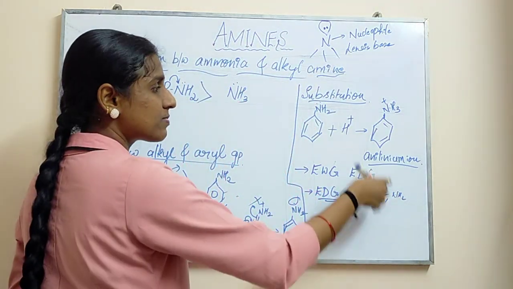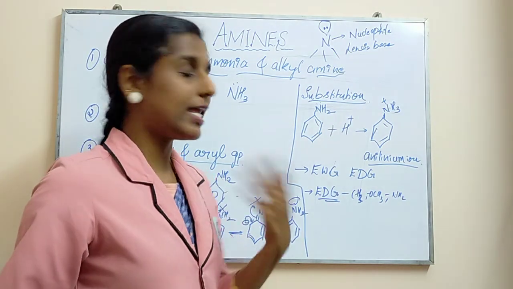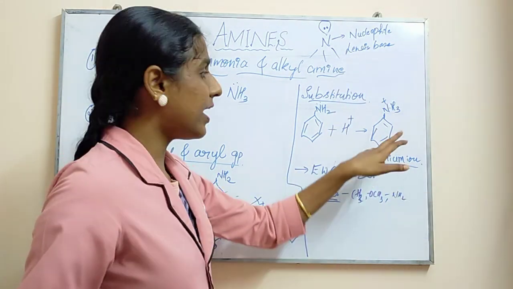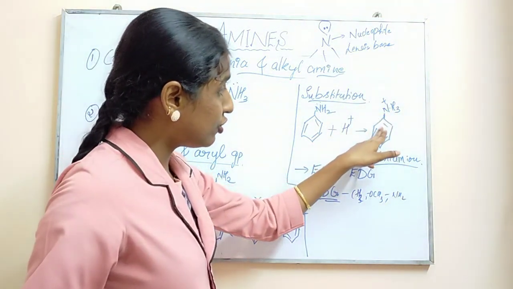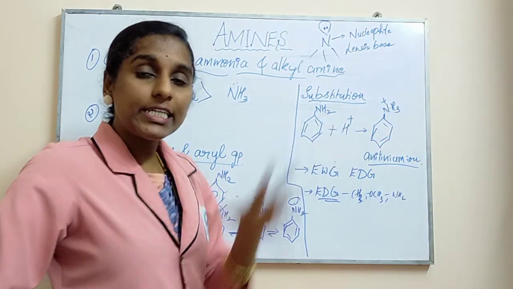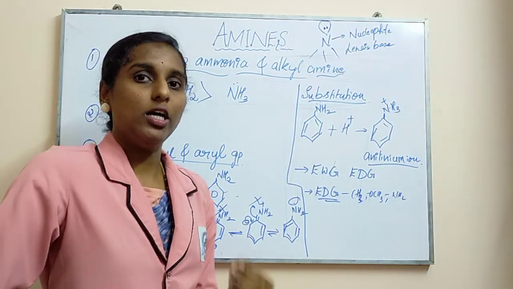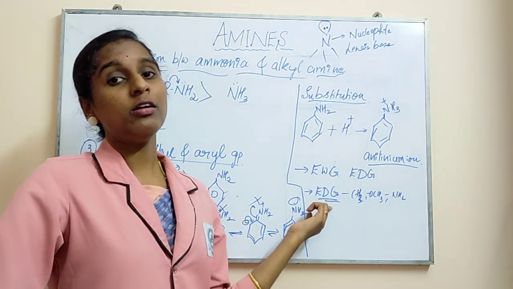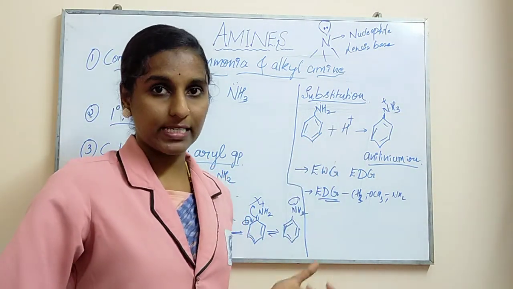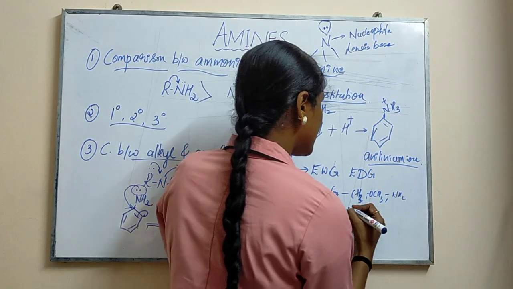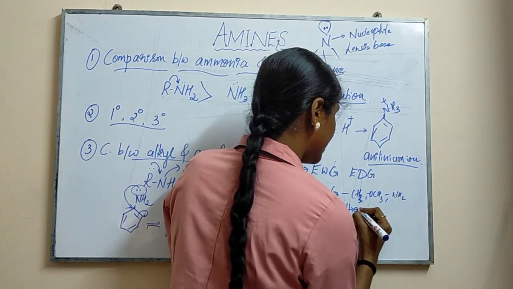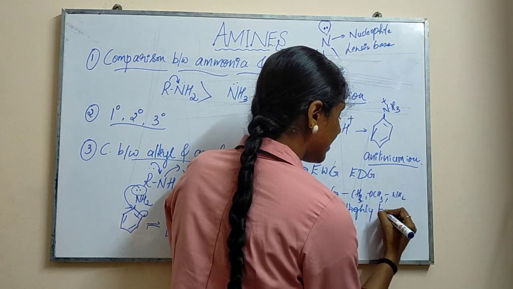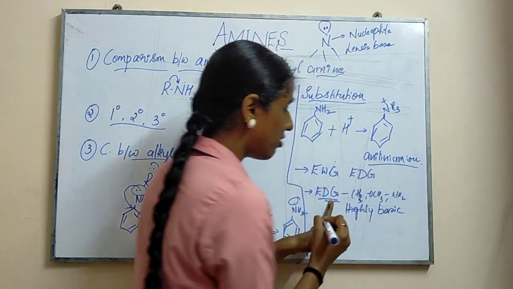If these groups are attached to the ring, they will give electrons to the ring, so that the ring will become stable in nature, so that more forward reaction will take place and the compound will be more basic in nature. So in this group, these are highly basic in nature. I will explain again why it is so.